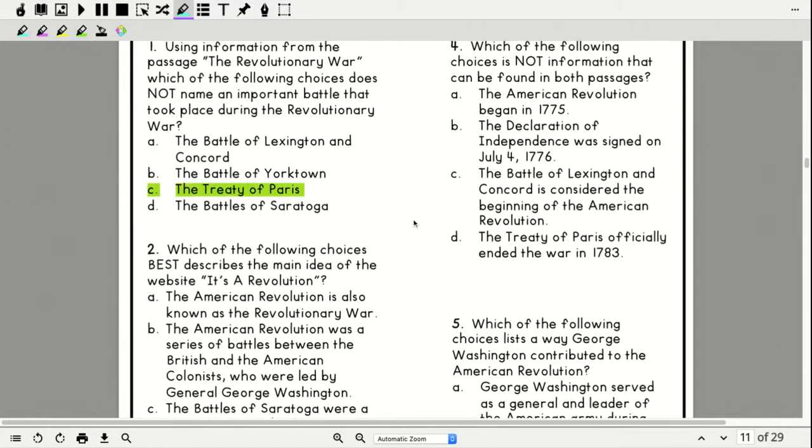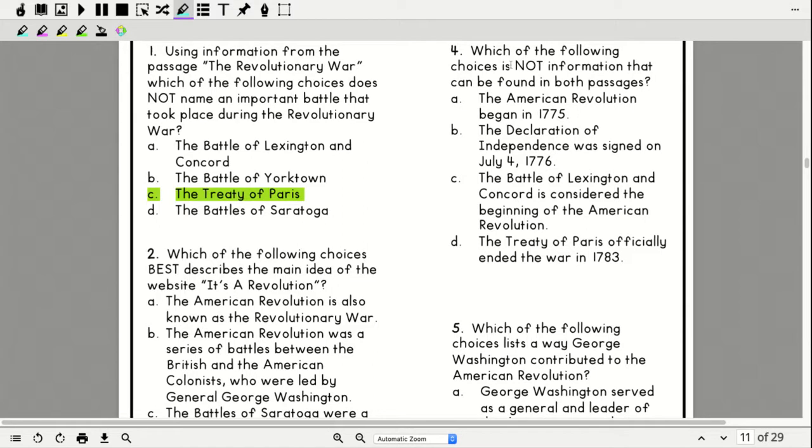Okay, let's come over here to number 4. Which of the following choices is not information that can be found in both passages? Again, we have this word not, okay? We're looking for both passages. So A, the American Revolution began in 1775. B, the Declaration of Independence was signed on July 4, 1776. C, the Battle of Lexington and Concord is considered the beginning of the American Revolution. And D, the Treaty of Paris officially ended the war in 1783.